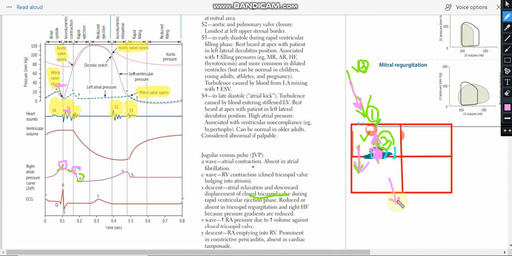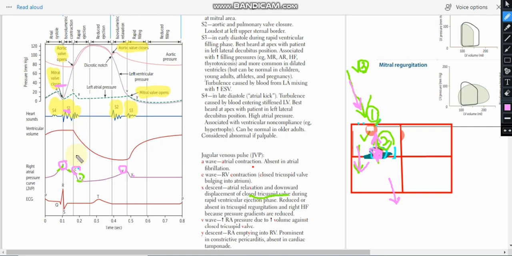Now the whole of the heart is in a relaxed phase. After that, the filling of the heart will occur. So the V wave occurs after S2, and the Y descent occurs during S3. During the rapid filling phase, we have the Y descent, and during the rapid filling phase we also have S3.